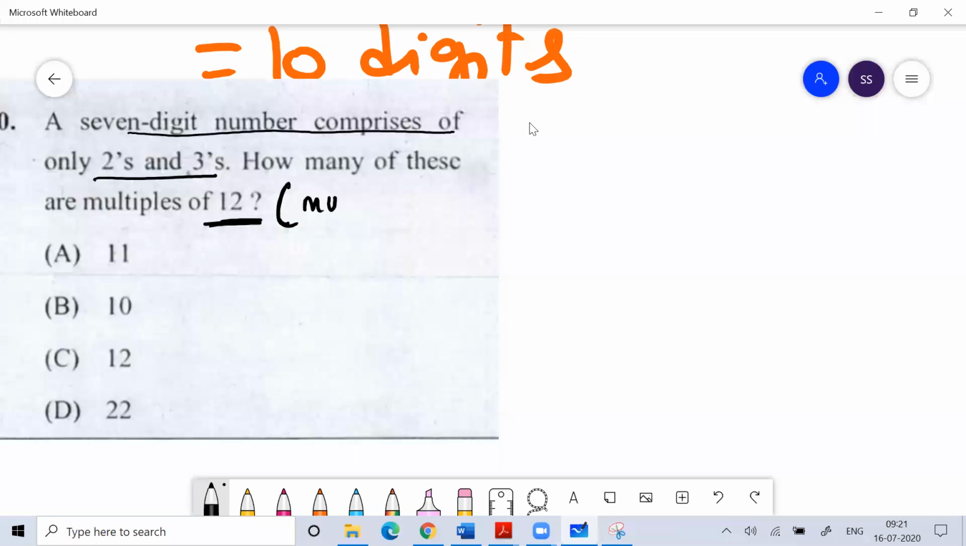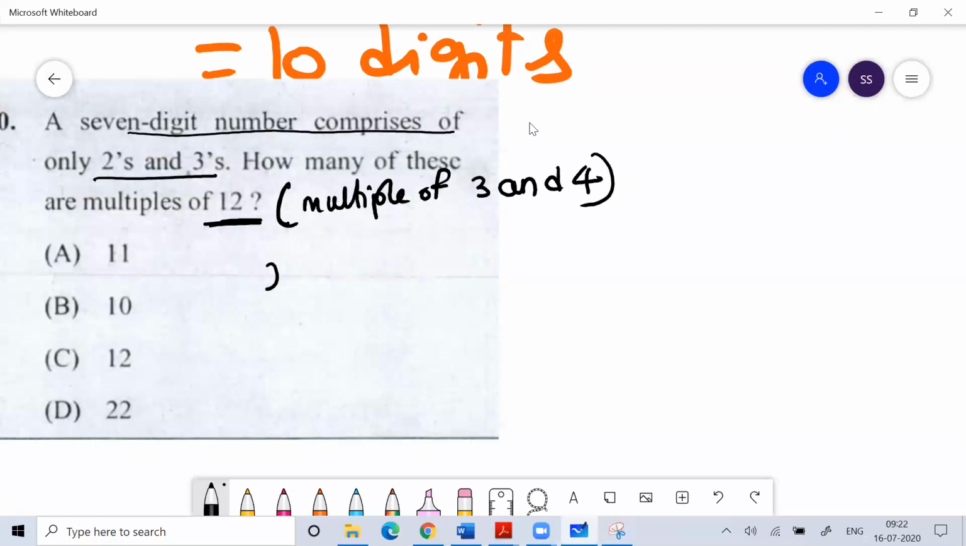Multiple of 12 means it should be a multiple of 3 and 4. So what is the divisibility rule of 4? The divisibility rule of 4 is that the last 2 digits should be divisible by 4. I hope everyone knows that. So the last 2 digits should be divisible by 4.